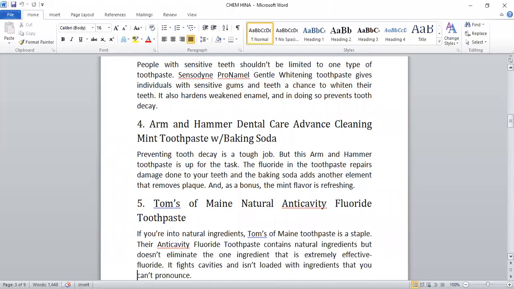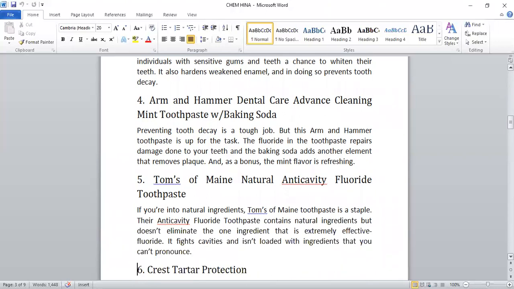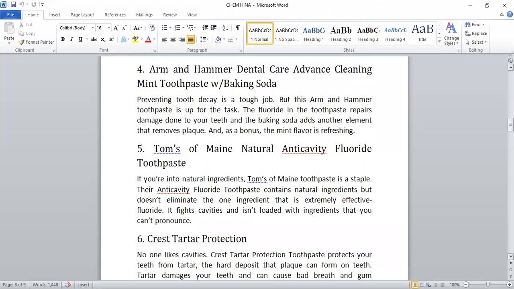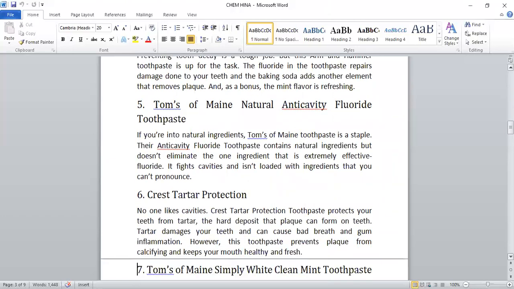Arm and Hammer Dental Care Advanced Cleaning Mint Toothpaste with baking soda. Preventing tooth decay is a tough job, as we know, but this Arm and Hammer toothpaste is up for the task. The fluoride in this toothpaste repairs damage done to your teeth, and baking soda adds another element that removes plaque. Baking soda is the most commonly used thing to remove plaque from your teeth. As a bonus, the mint flavor is refreshing.